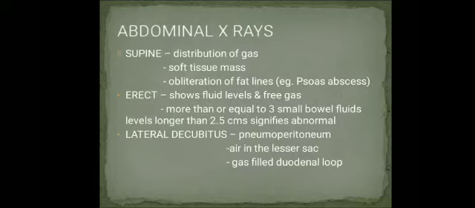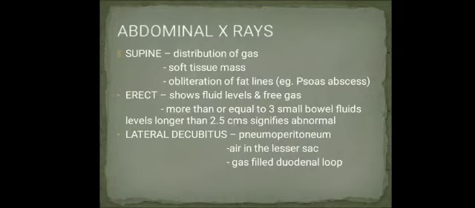As I said, abdominal X-rays should be taken in supine and erect positions, and a lateral decubitus film should also be taken. In a supine X-ray, we have to see the distribution of the gas and whether there is any soft tissue mass, then whether there is any obliteration of fat planes, like the psoas muscle planes, which will be obliterated in case of a psoas abscess. Erect abdominal X-rays show fluid levels and free gas.